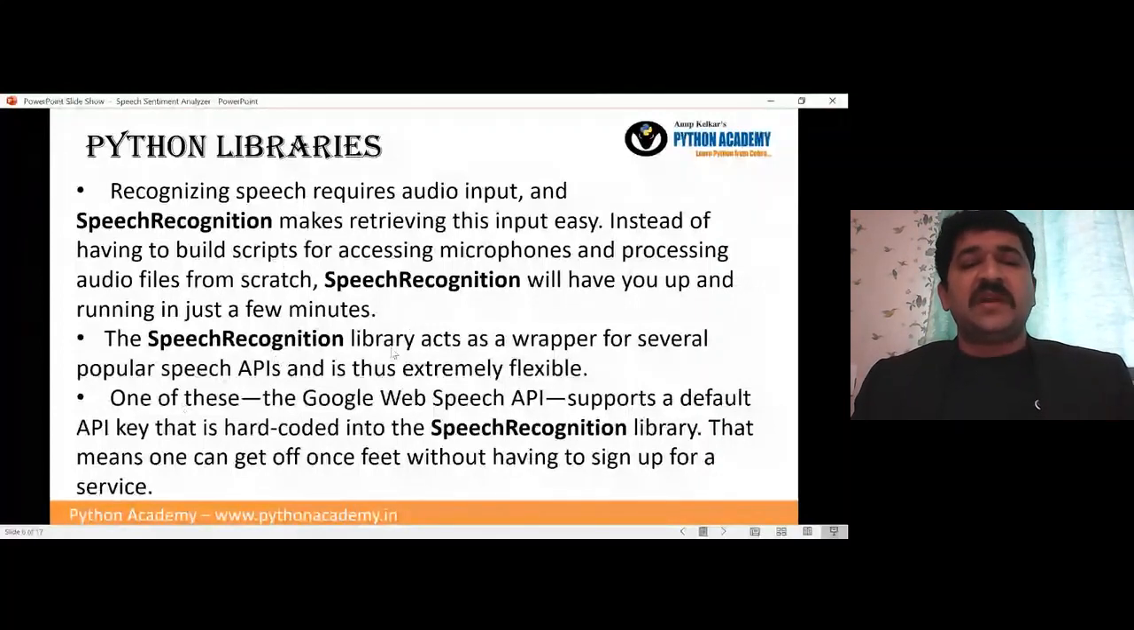The speech recognition library acts as a wrapper for several popular speech APIs and is thus extremely flexible. Okay, so it is very flexible. You can understand it step by step.